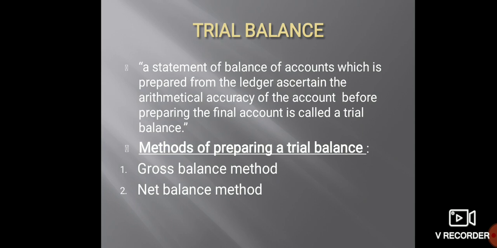There are mainly two methods for preparing a trial balance. The first one is the gross balance method. Under this method, the totals of the debit side and credit side of each account are put in the form of a statement. In the net balance method, all the accounts are balanced, that is, the difference of the two sides of each account is found out, and such balances are listed in the trial balance. If the account shows a debit balance, it is entered in the debit balance column, and credit balances are entered in the credit balance column.